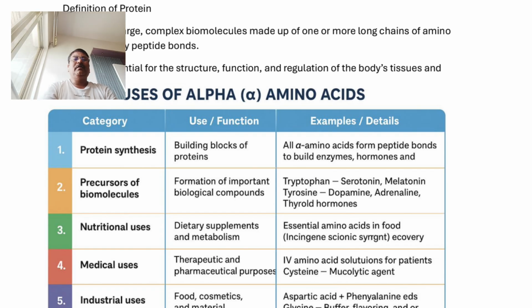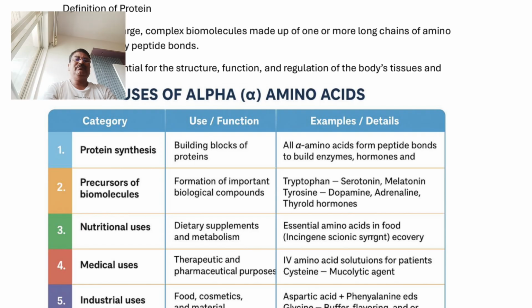So, alpha amino acids are key precursors of various types of proteins. They also build peptide bonds in proteins to build various kinds of enzymes.